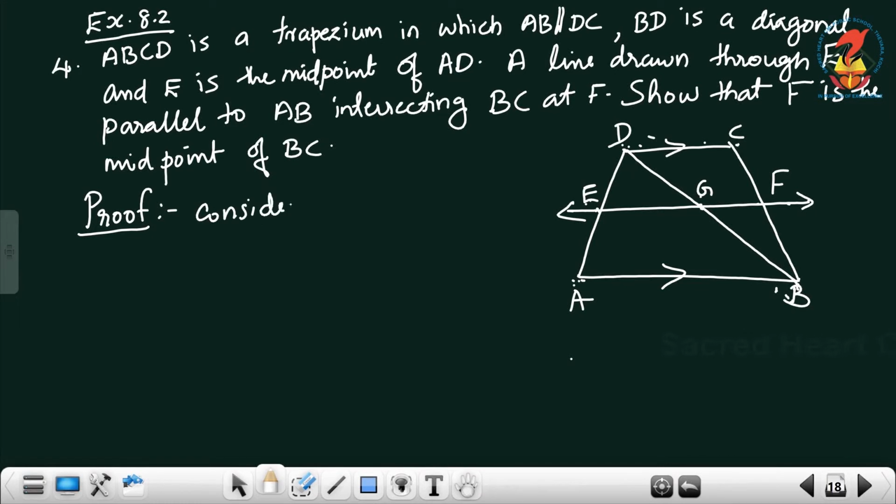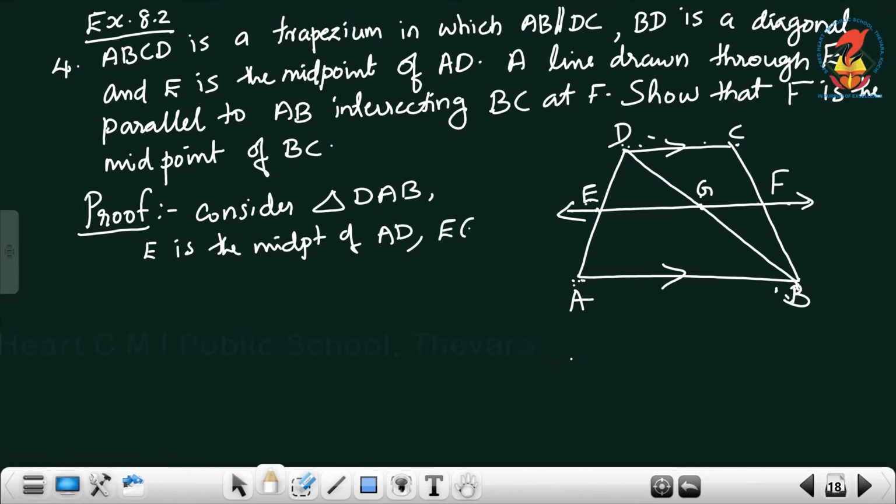Consider triangle DAB. E is the midpoint of AD, and EG is parallel to AB.